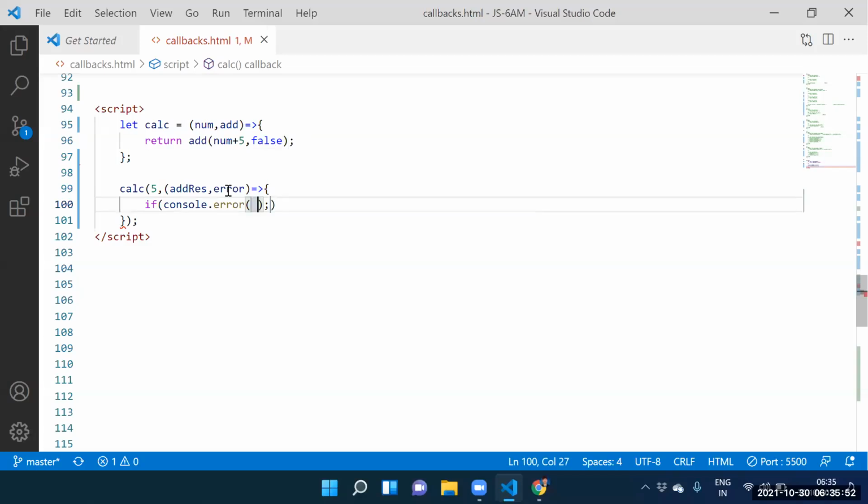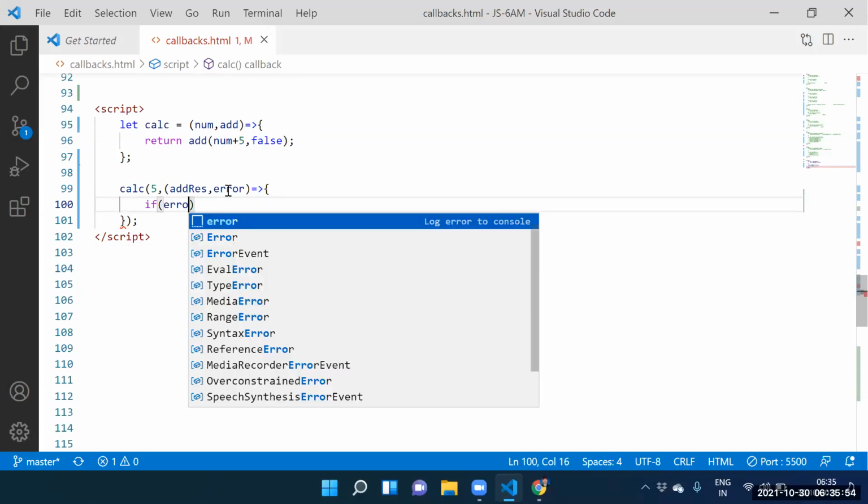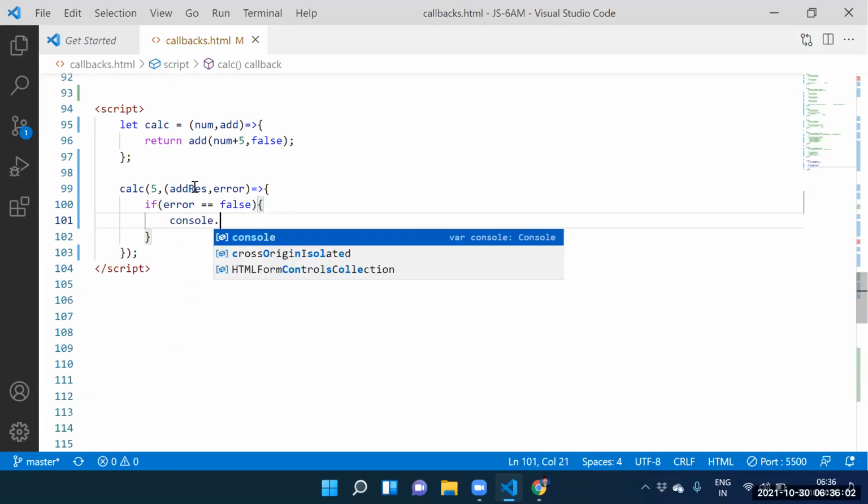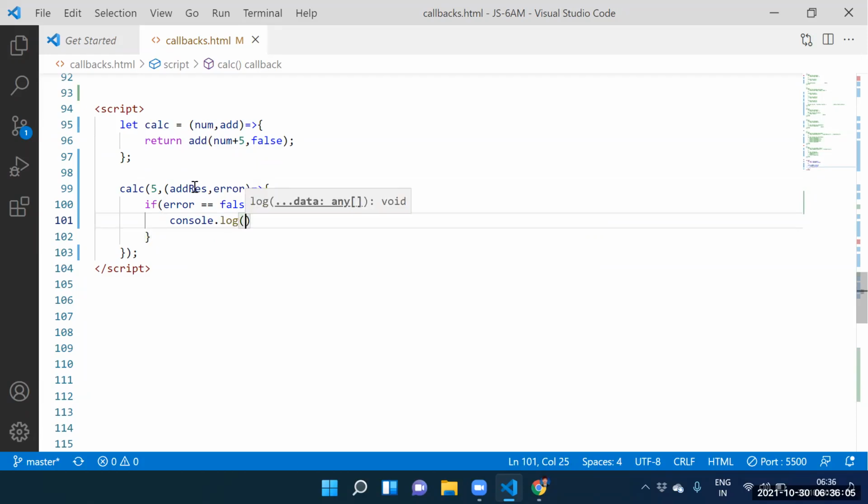If error equal to false, can you print add result? Yes, sir. Console log of add result. If error equal to false, can I print add result? Yes, let me print that result.